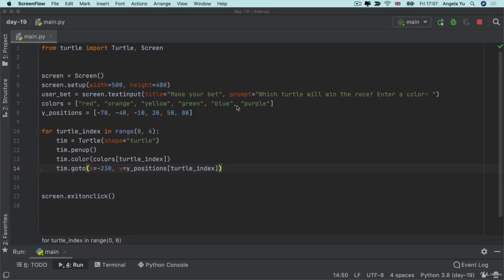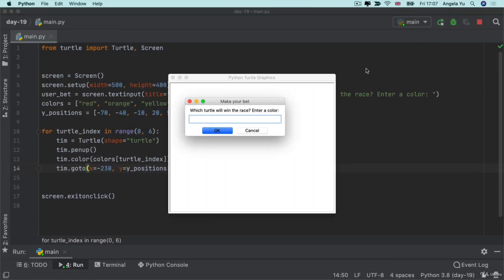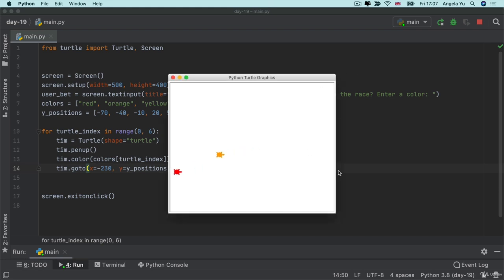In the last lesson, we figured out how we can get our turtle race up and running and get our turtles at the starting positions. Now, the next job we have is to figure out how we can get these turtles to start moving. The movement is going to have to be randomized, and each step they take will have to be a random number. That way they don't go straight to the end and we end up with a terrible gaming experience.